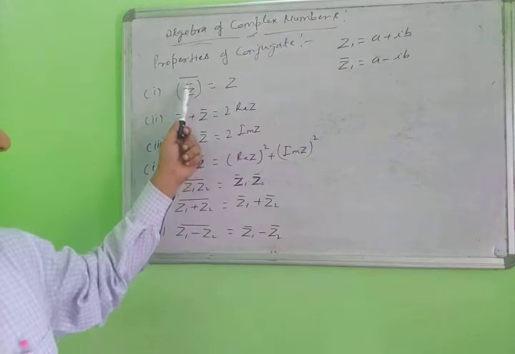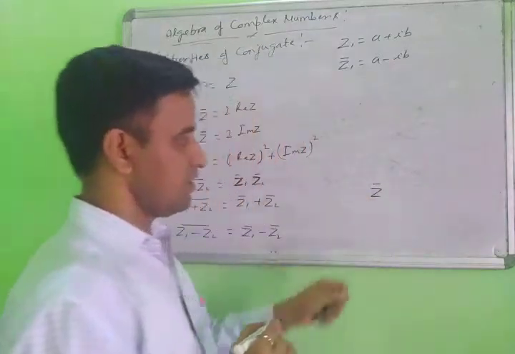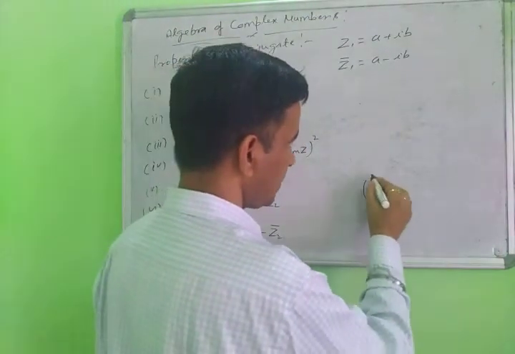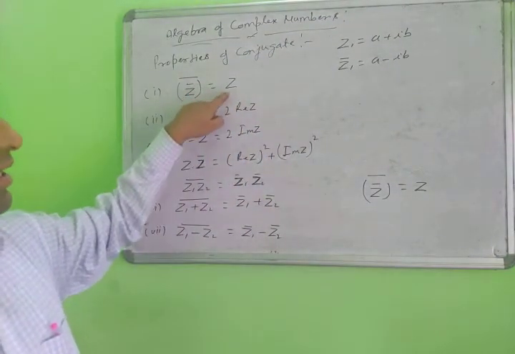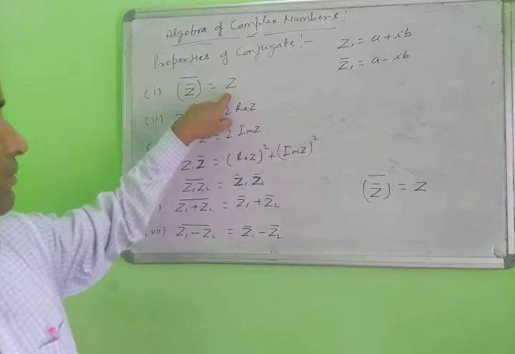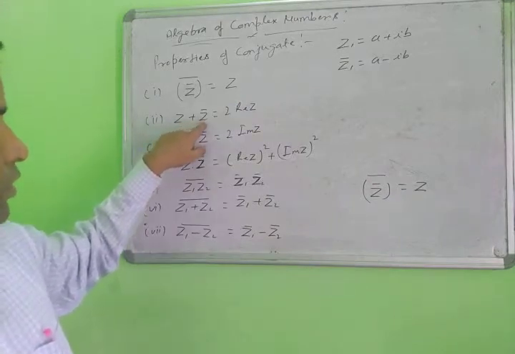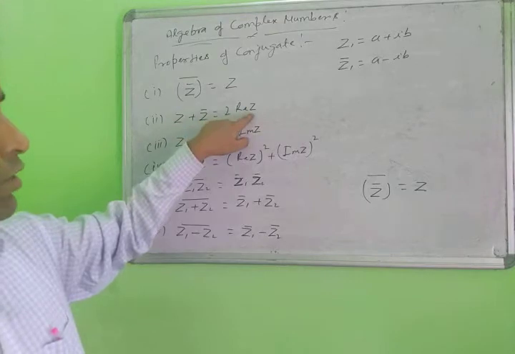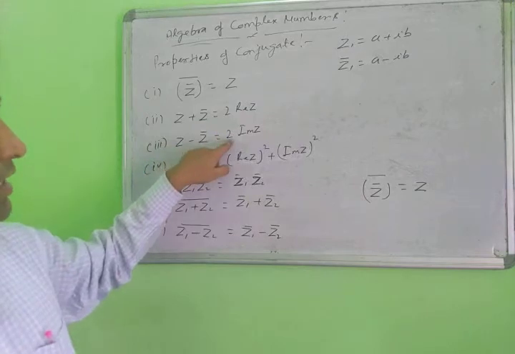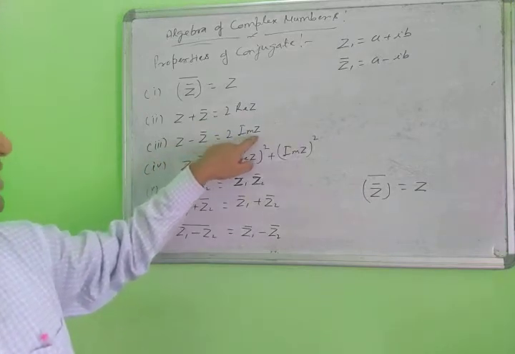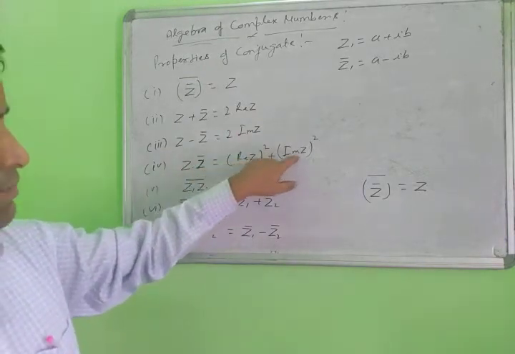When you write a double conjugate, this is the first conjugate. Suppose you take the conjugate of any complex number and then take the conjugate again, you get back the original complex number. Next, when you add a complex number and its conjugate, you get two times the real part. When you subtract the conjugate from the complex number, you get two times the imaginary part. When you multiply them, you get the real part squared plus the imaginary part squared.